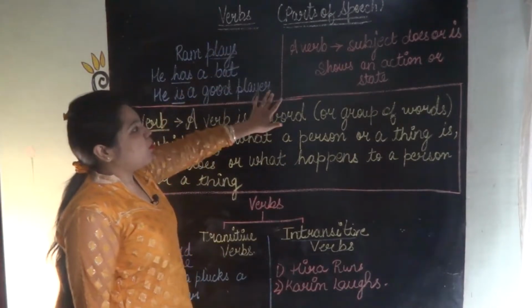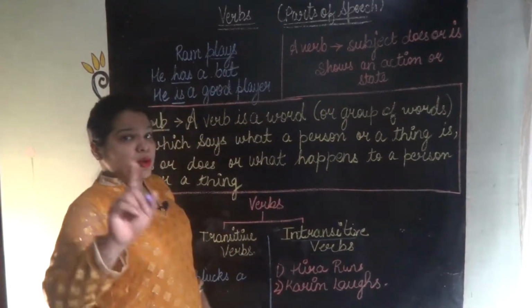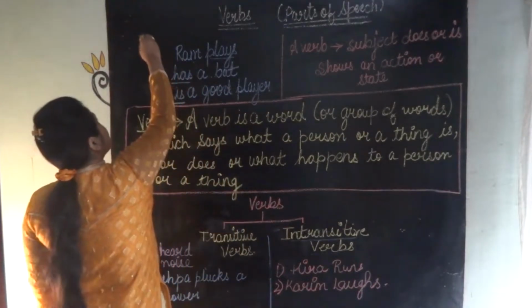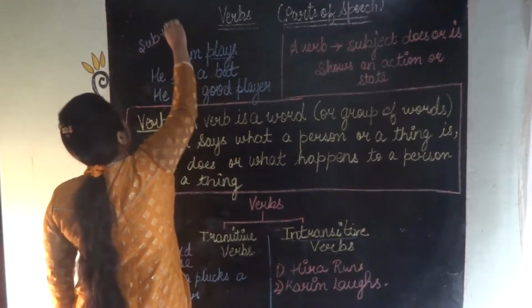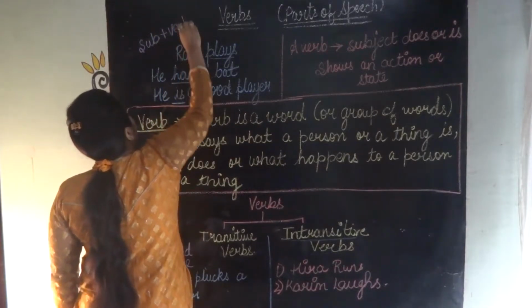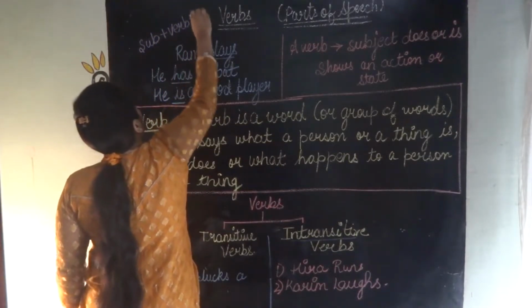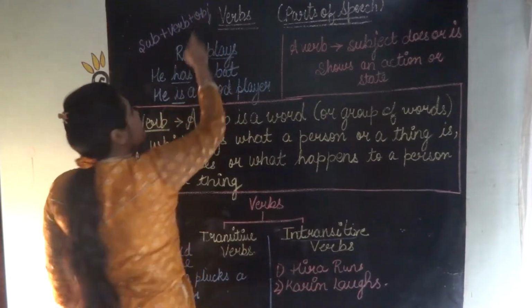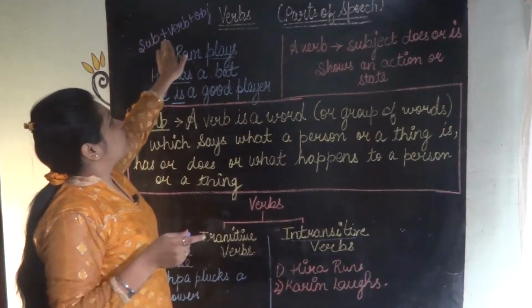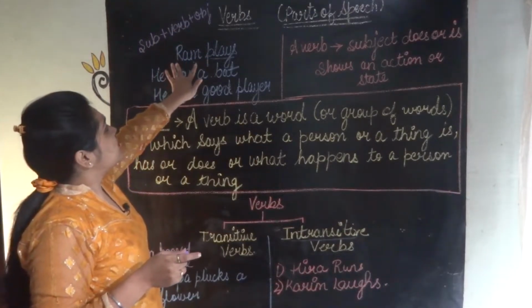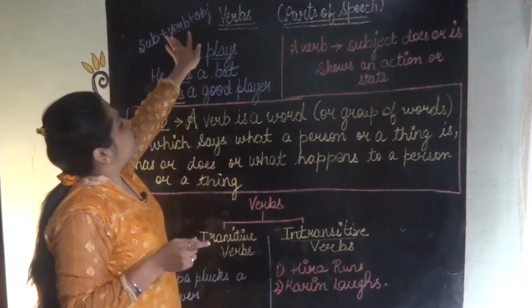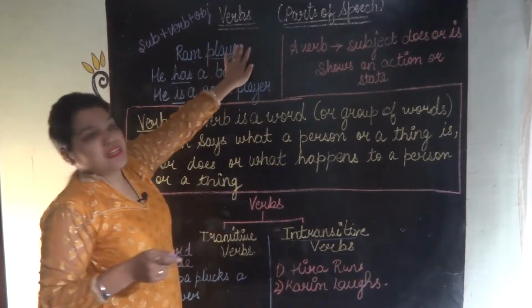Now you have seen all these sentences. First, how are sentences formed? Subject plus verb plus object. Isn't it? In this way sentences are formed. Subject means Ram, and the verb is plays, so it is making sense.